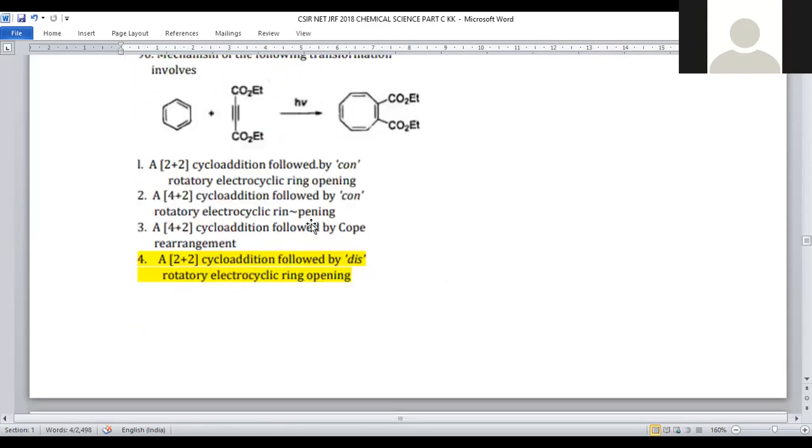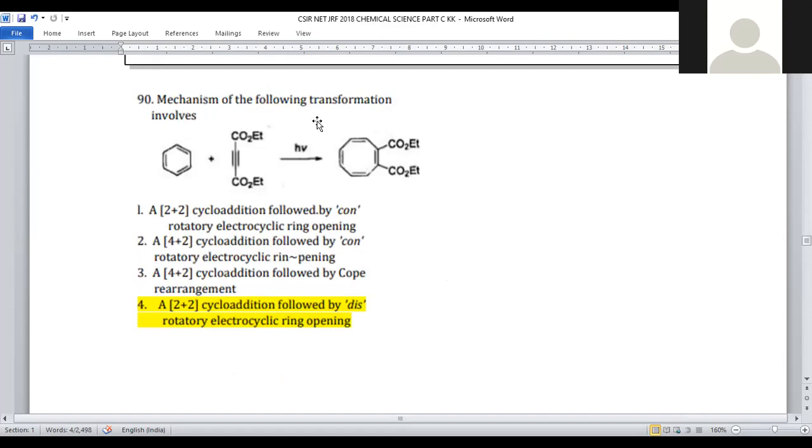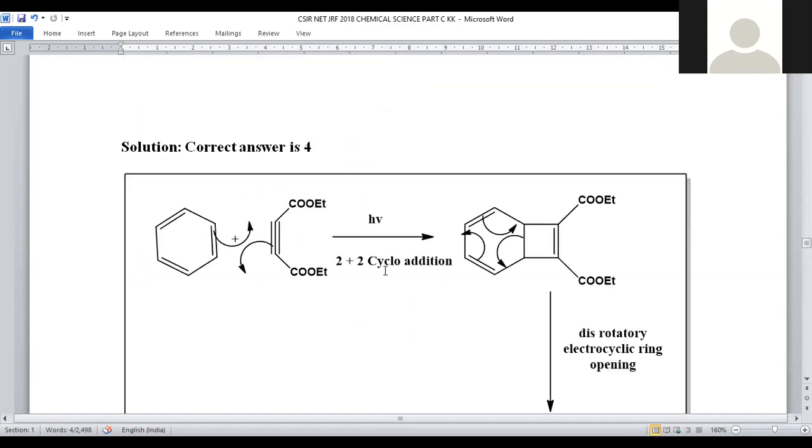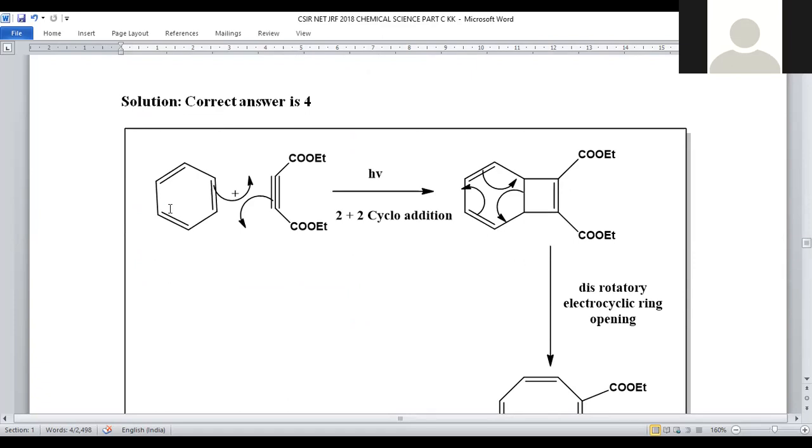And the last question of today's session: mechanism of the following transformation. Benzene, upon treating with this carbon-carbon triple bond under h nu conditions, what will be the kind of reaction it is? It is a part of pericyclic reactions, and we are going to treat this benzene with this triple-bonded compound. Let us see the mechanism. When this benzene is treated with this acetylenic triple bond, what happens?